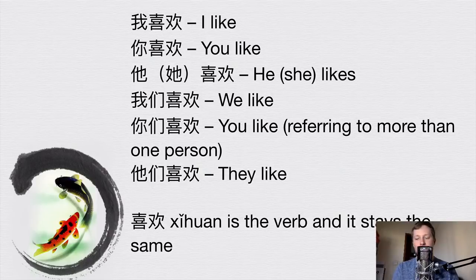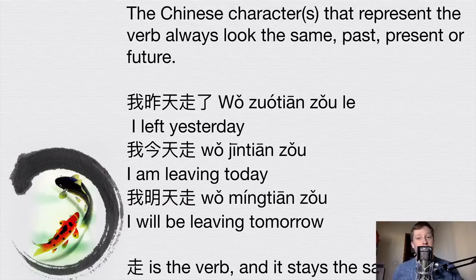So that's convenient and it makes people think that Chinese grammar is actually very easy, and in some ways, at the beginning stage, it is. So as I said, the Chinese characters that represent the verb always look the same, whether they're in the past, present, or the future. So here's another example. 我昨天走了. I left yesterday. And here we've got the particle 了 at the end of the sentence, indicating that this is a completed action. So 我昨天走了. I left yesterday. 我今天走. I'm leaving today. And 我明天走. I will be leaving tomorrow.